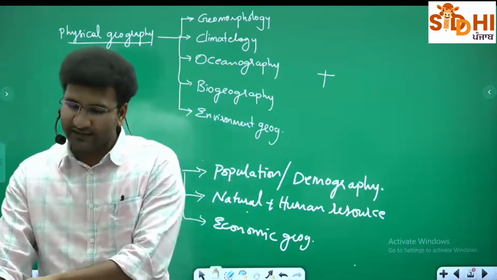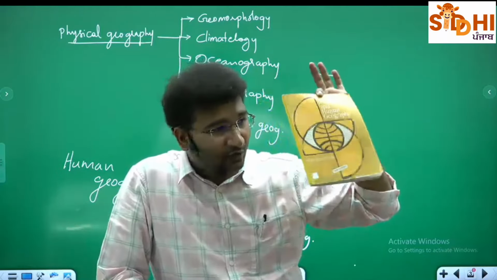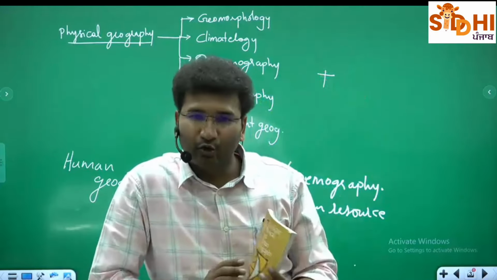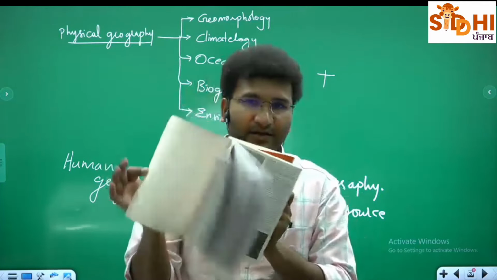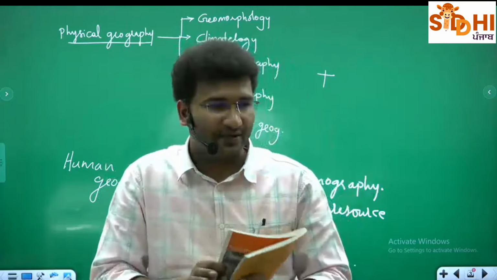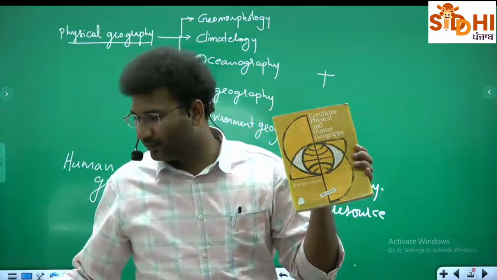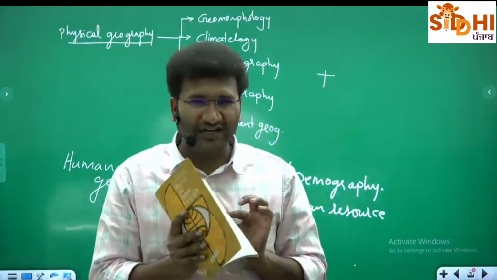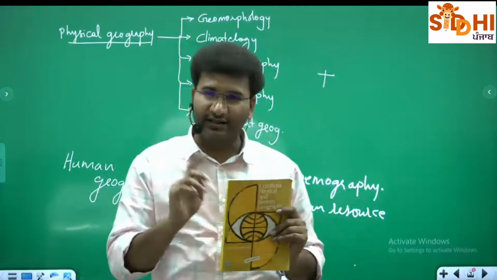Now, along with that, you also have this book by the name G.C. Leong. ठीक है? ये book पढ़ना नहीं है. I'll tell you what to be read in this book. Right? So there are 2 parts within this book itself. This is called part 1, and this is called part 2. Within the same book, you are supposed to read this, but not immediately. You will have to read this book a little later. मतलब अभी नहीं, I'll tell you when to read. If you are reading from the starting, then you may not understand. Only a couple of chapters, I'll tell you when to read. On that day, you go and read.